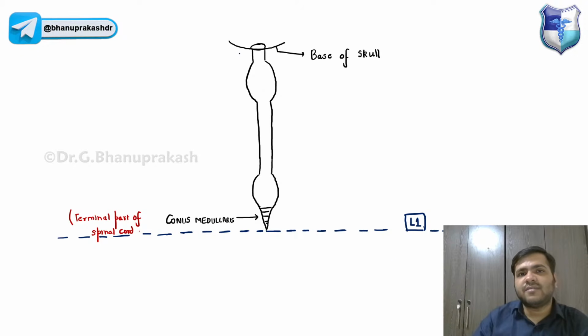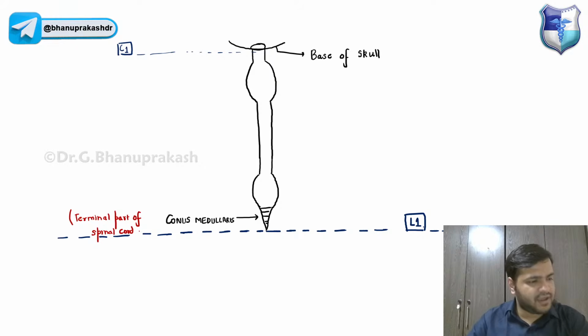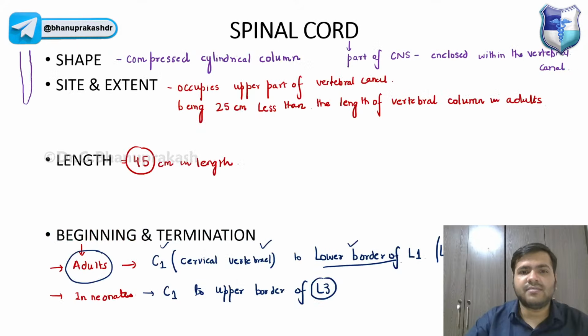So below the base of the skull, we have the first cervical vertebra, C1, and it is ending at the lower border of L1. Now guys, remember, below L1 is something which we actually know. And in the neonates, it is the upper border of L3.